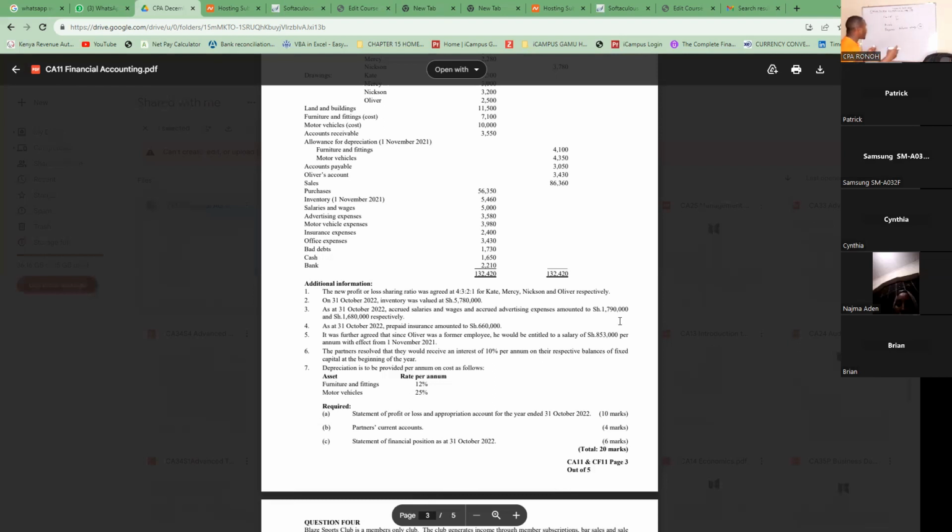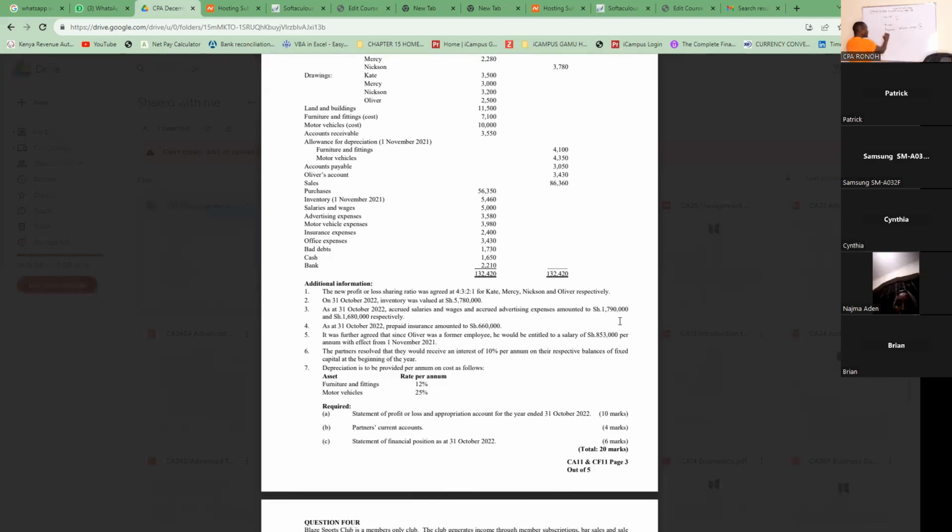And then it is the opposite with the prepayment. Remember, when we talk of the income statement, we only recognize one year. But this person has paid up to the next year, so we don't need any value for next year.